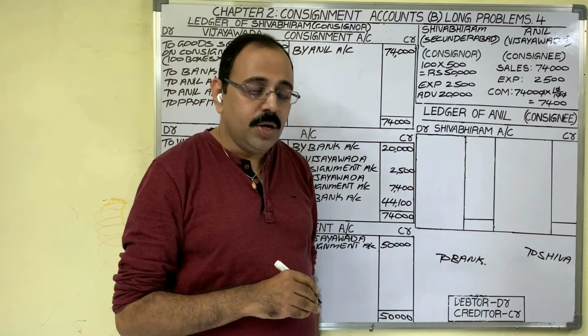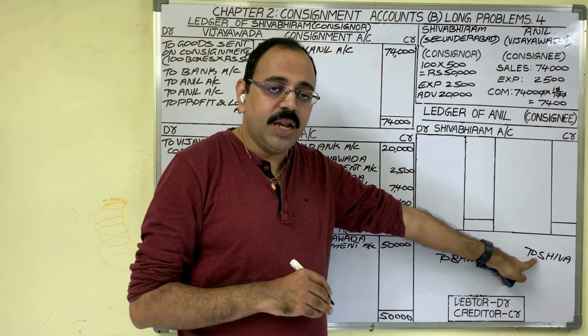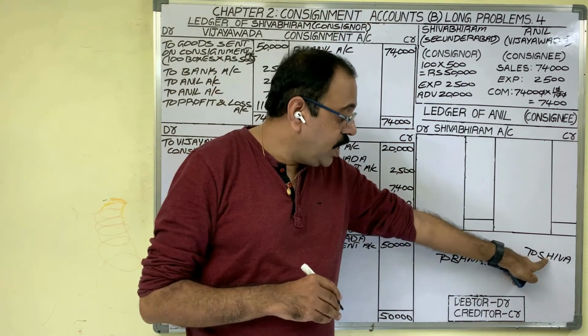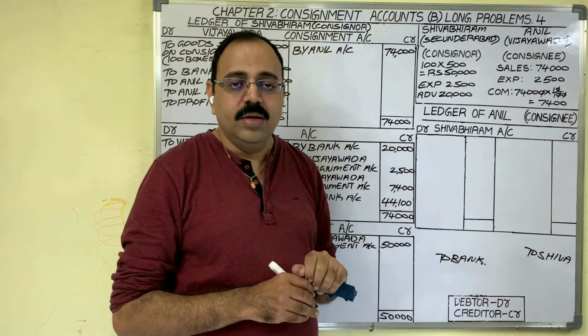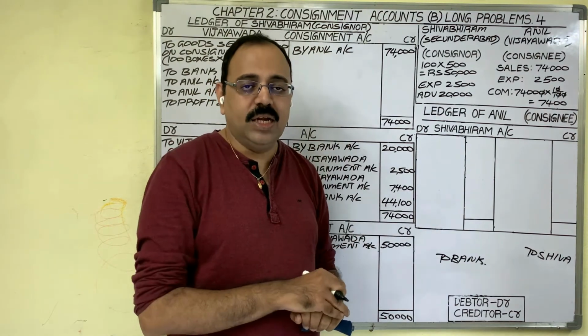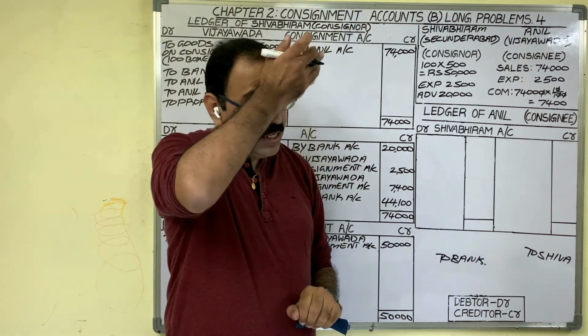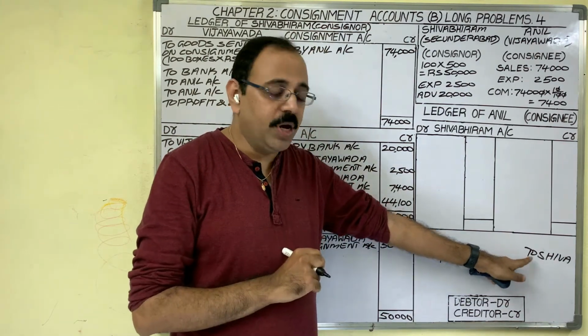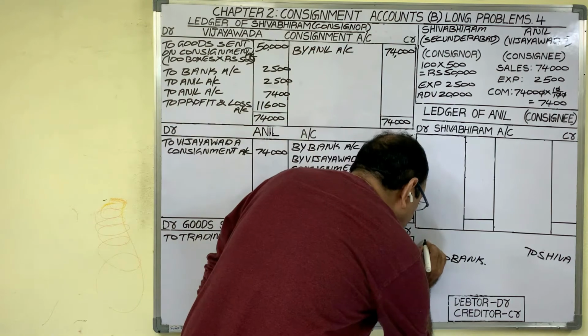Now what happened? To clear this liability, we issued a check. Now Shivabhiram is not a creditor. This liability we have to cancel. Once we created this liability by crediting his account, to cancel that liability, we should debit his account.